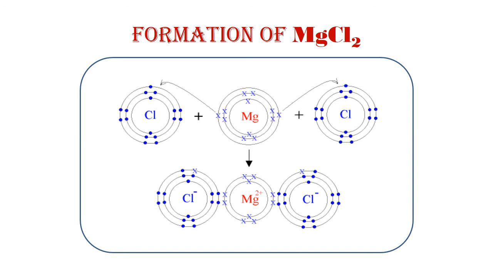In the next lecture we will discuss the various conditions which are responsible for the formation of ionic bond, because not only the transfer of electrons to attain a stable configuration, but also other conditions are required for the formation of ionic bond. So there are various conditions which help in the formation of ionic bond, and in the next lecture we will learn about them.